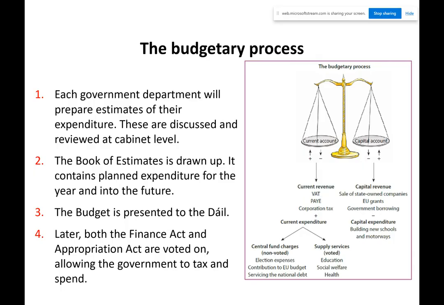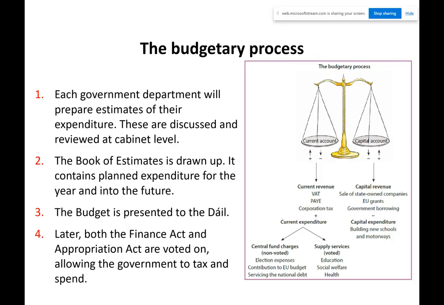So you can see here on the right, what you have is money coming in and money going out, and the whole job of the Minister for Finance, Pascal Donoghue, is to make sure either more money is coming in than is going out, or that it balances. You don't want to run what's called a budget deficit, nor do you really want a budget surplus, because then it means your estimates were wrong and your accountancy was wrong. So what every Department of Finance around the world wants to do is run a balanced budget, because it shows you know what you're doing. If you've too much money or too little money at the end of the year, why is that the case? And that can bring down governments.